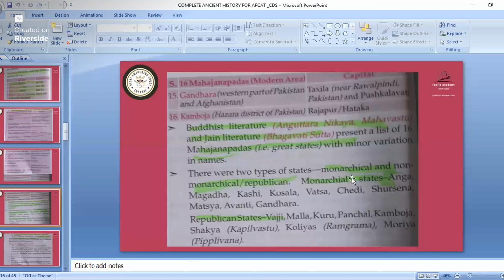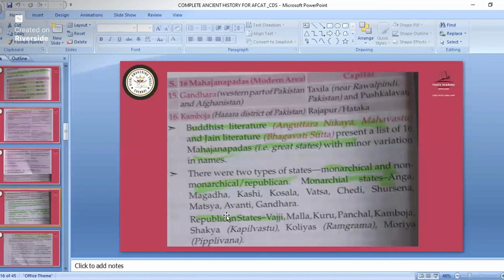There are two types of states: monarchical and non-monarchical, that is republican. Monarchical states were Anga, Magadha, Kashi, Kosala, Vatsa, Chedi, Surasena, Matsya, Avanti, Gandhara. And republican states were Vajji, Malla, Kuru, Panchala, Kamboja, Shakya, Koliya, Maurya. Don't remember that much, only some important ones.